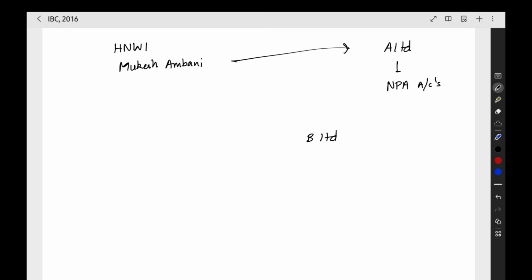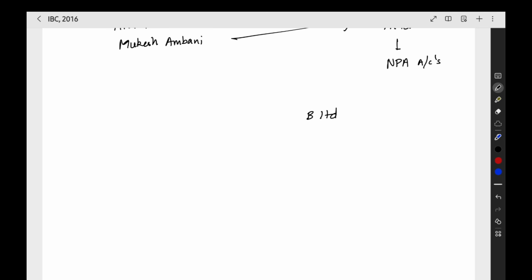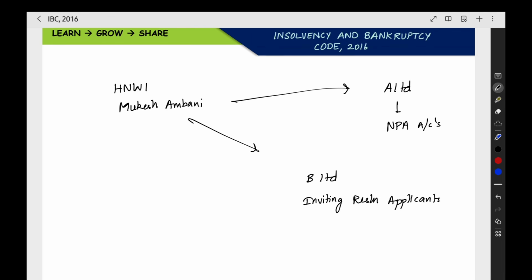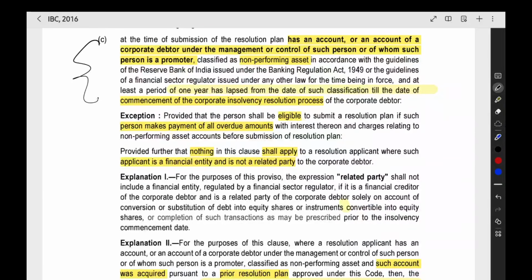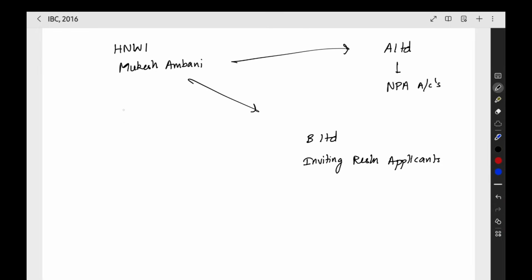Now B Limited is also another company going into bankruptcy. CIRP has started, and they are inviting resolution applicants. Now Mukesh Ambani has a company under his control, and that company has an NPA account. So according to this particular clause, Mukesh Ambani cannot give the resolution plan, cannot apply, because under his control we have a bank account and that bank account is NPA. Plainly, that is the thing.